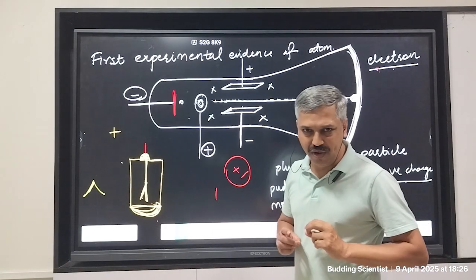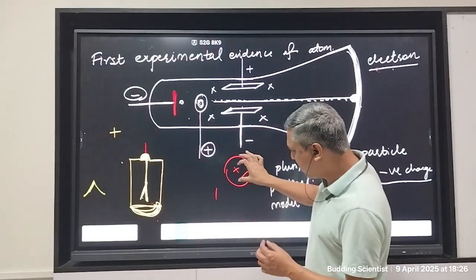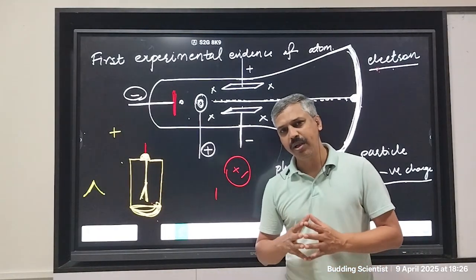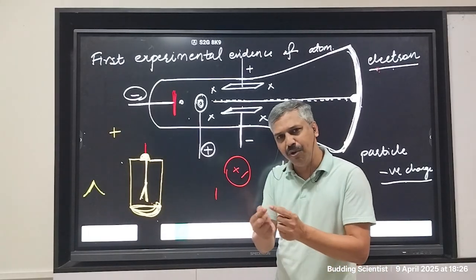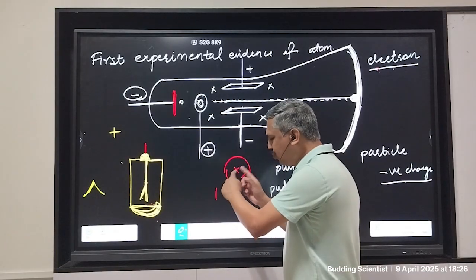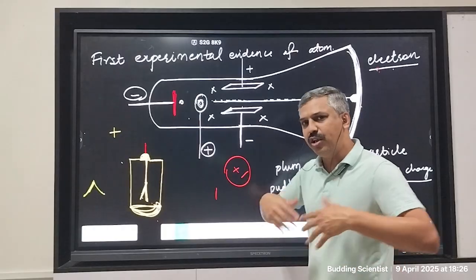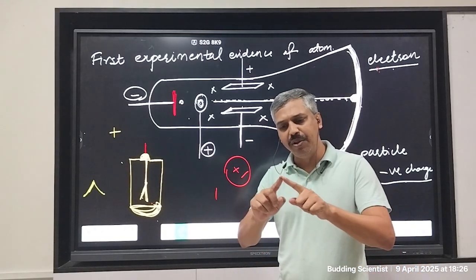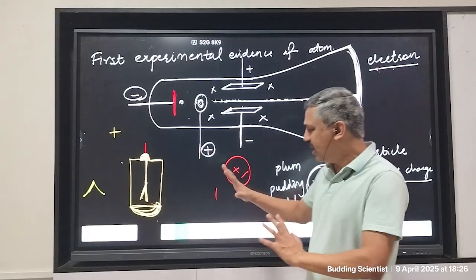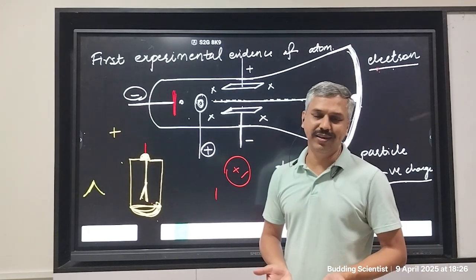The only thing Thomson did not know is, if the positive and negative charges are together in such a small place called an atom, such a small particle called an atom, why don't they touch each other? Because positive and negative will attract each other. So if there is a gap, then they should be coming closer and touching each other. And if they already touch each other, then they should be counterbalancing each other, because positive and negative touching gives zero charge. This was a mystery for J.J. Thomson. He could never resolve this.